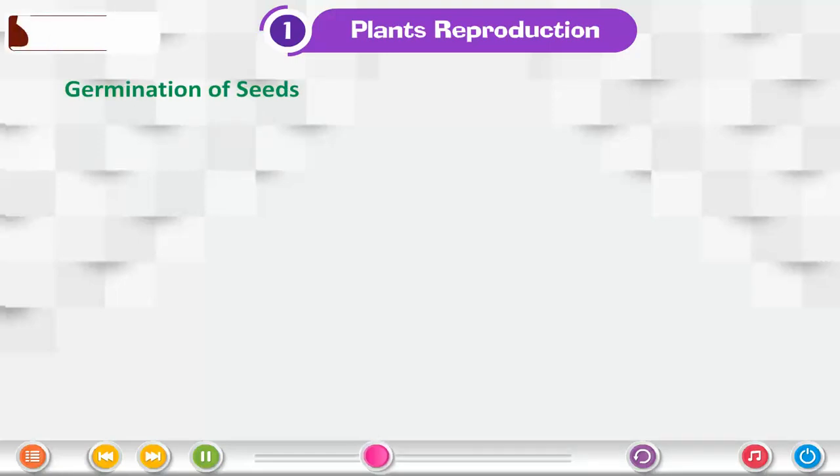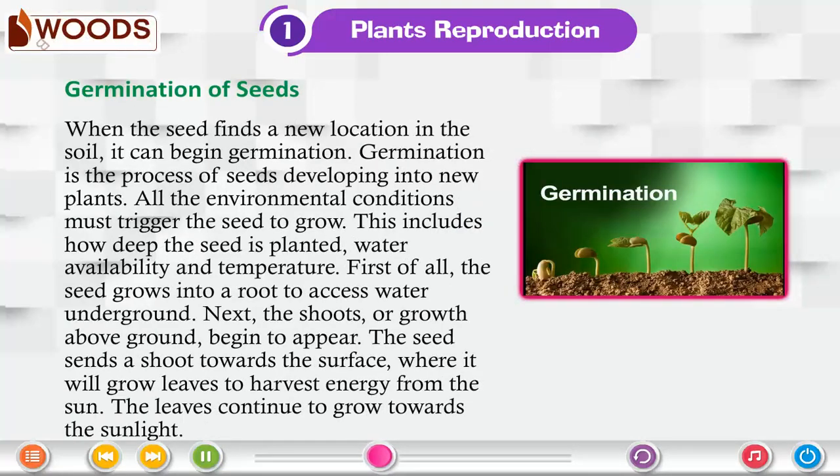Germination of seeds. When the seed finds a new location in the soil, it can begin germination. Germination is the process of seeds developing into new plants. All the environmental conditions must trigger the seed to grow. This includes how deep the seed is planted, water availability and temperature.